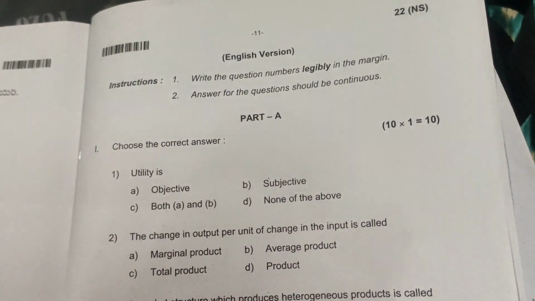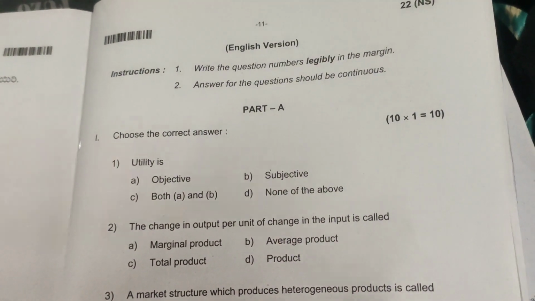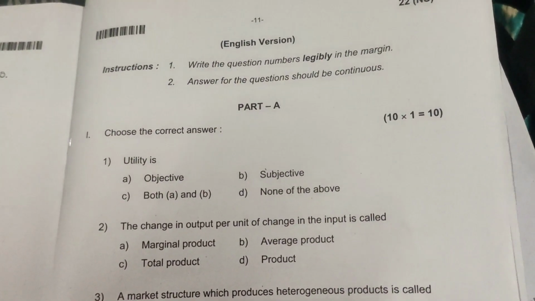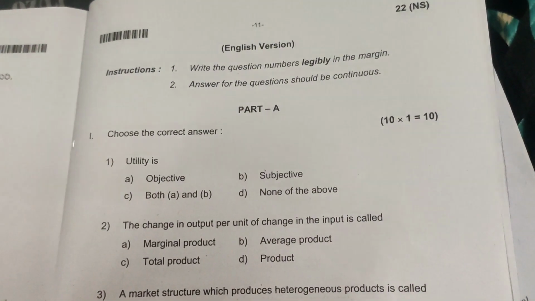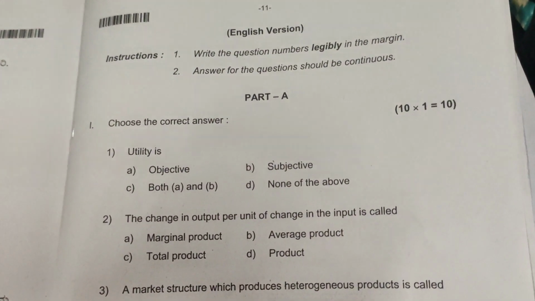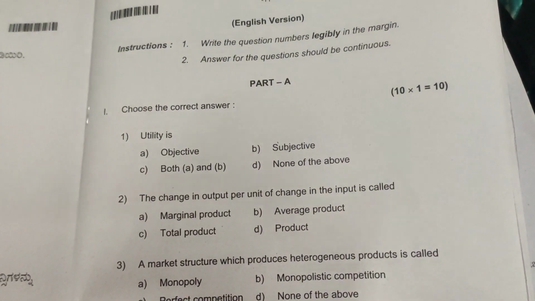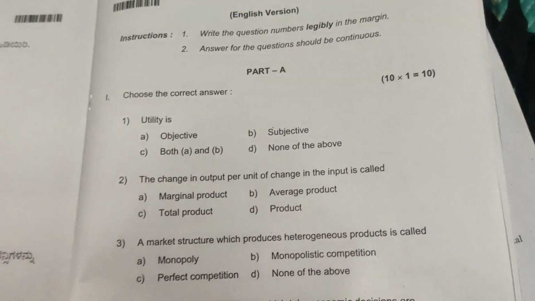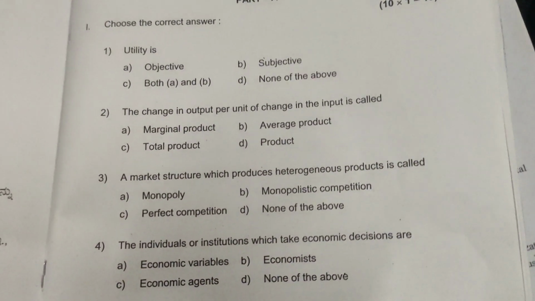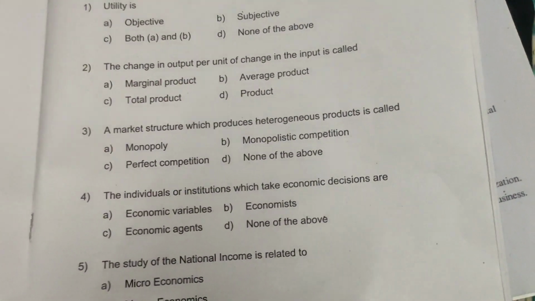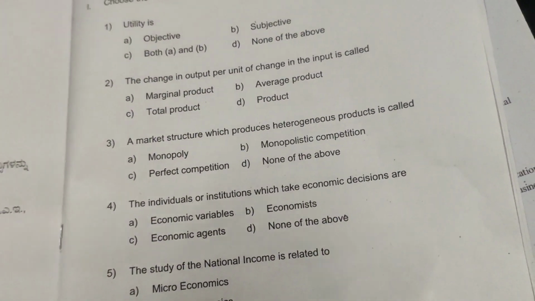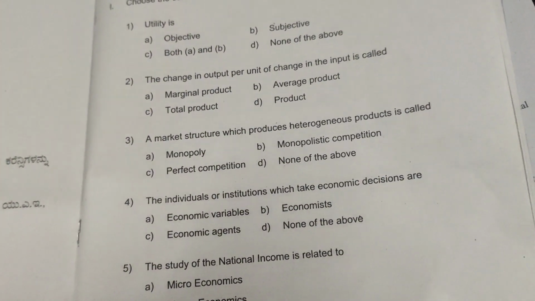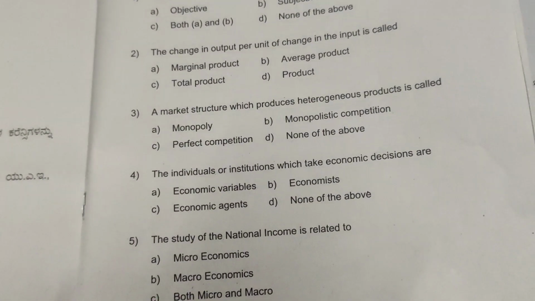So this is the economics question paper of today. That is the annual examination paper of economics 2023. Utility is subjective in nature. Change in output per unit of change in input is marginal product. A market structure which produces heterogeneous product is monopolistic competition. Individual or institution which take economic decisions are economic agent.